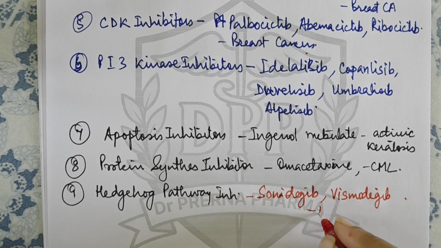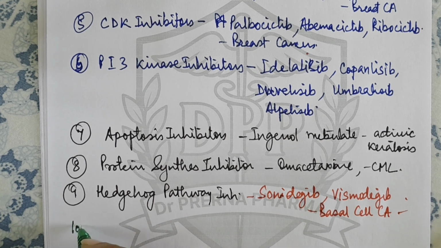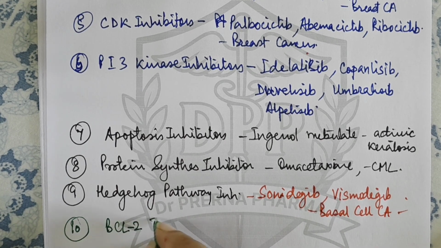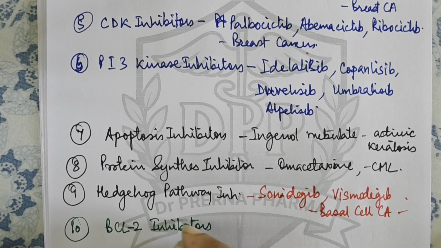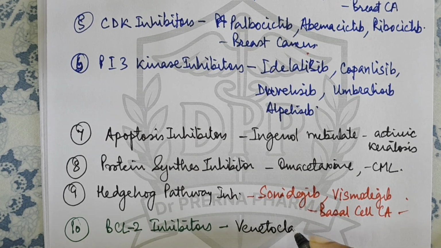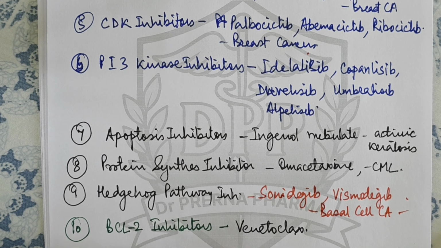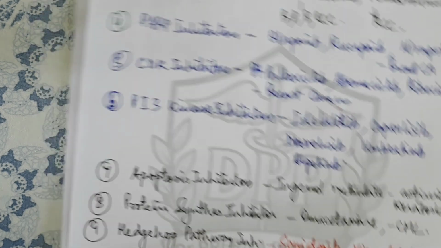These are the new anti-cancer drugs and they are used in basal cell carcinoma. Then the next category of drugs that we have is BCL2 inhibitors, right? In BCL2 inhibitors we have the drug venetoclax. Then we have isocitrate dehydrogenase 2 inhibitors. In this, the drug that we have is enasidenib, right?